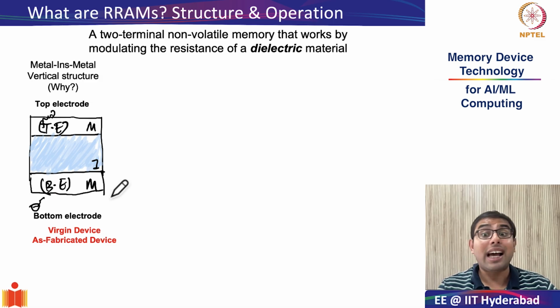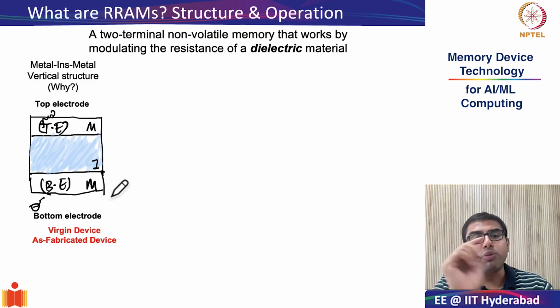virgin device or as-fabricated device. This terminology of virgin device comes from your fuse terminologies. Remember, when we were introducing NAND flash at the beginning, the programmable read-only memories, PROMs, we saw that programmable read-only memories also constitute metal insulator metal structures which are one-time programmable. So a natural question would be, if that was also an MIM structure, how are fuses different from our RAMs?